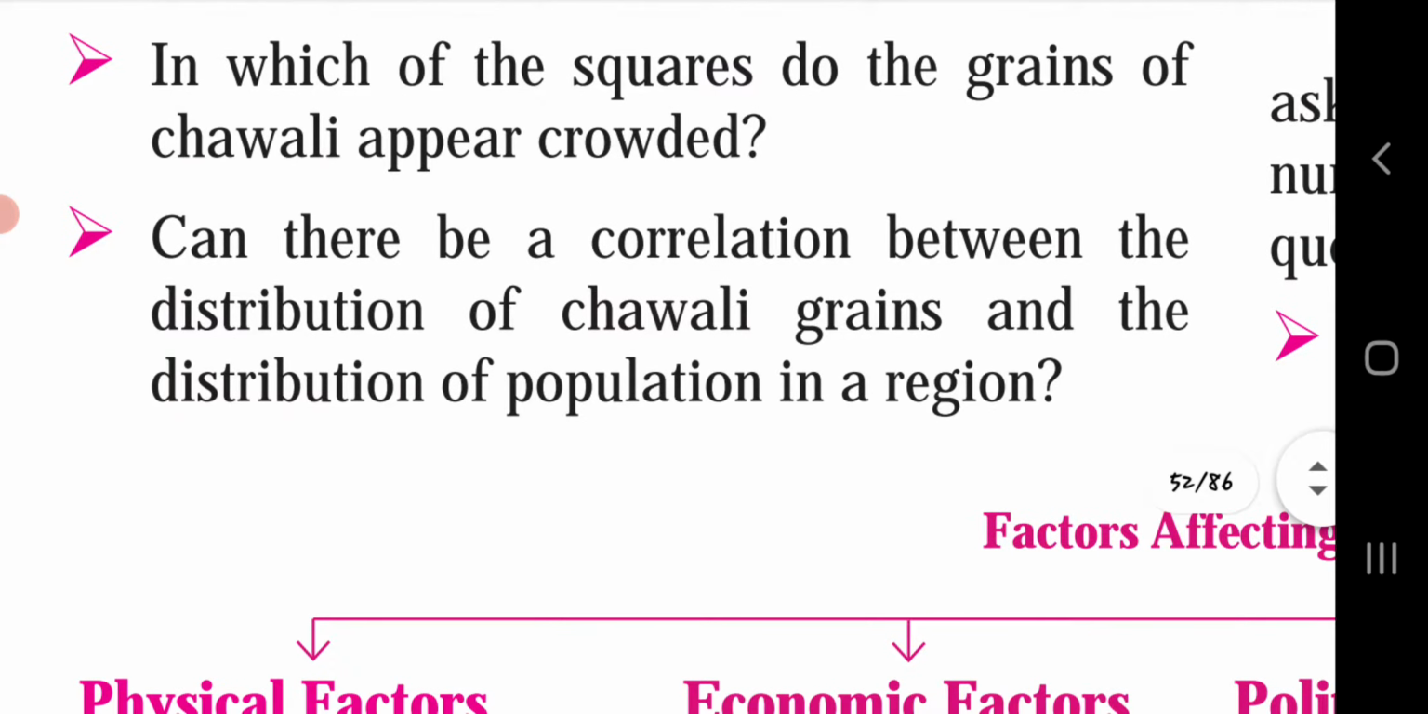Can there be a correlation between the distribution of chawri grains and the distribution of population in a region? Yes. When the grains of chawri are scattered over two areas of different sizes, in the large area the distribution appears sparse. Similarly, we can understand the distribution of population in a region.